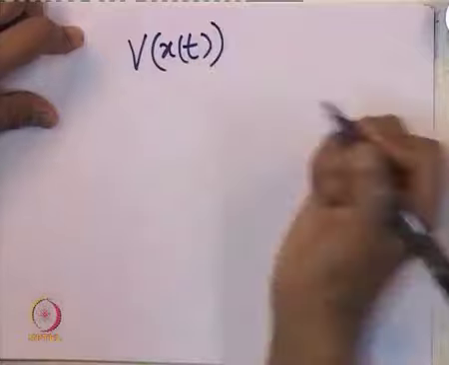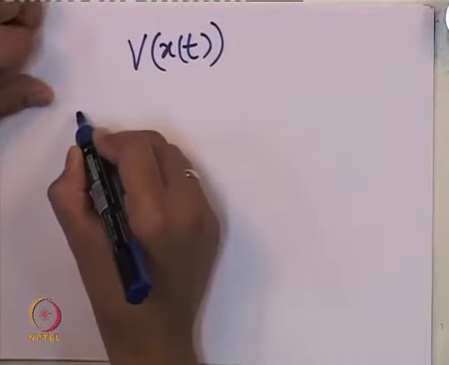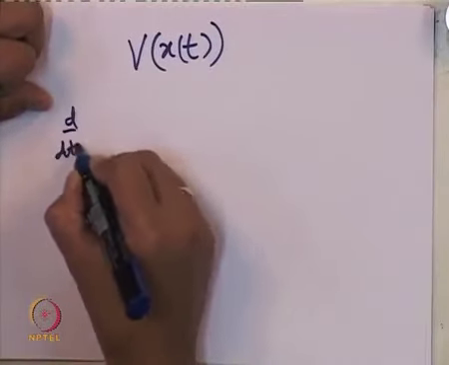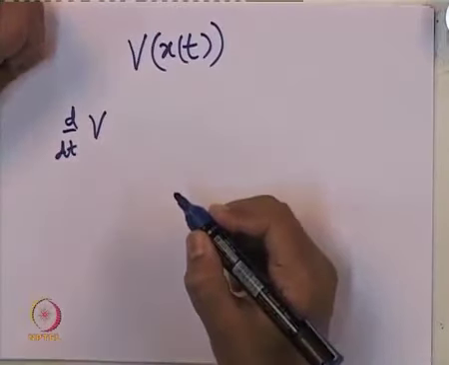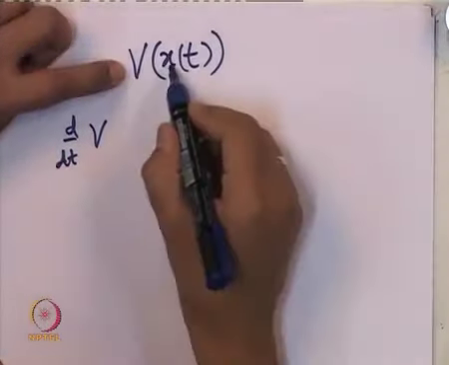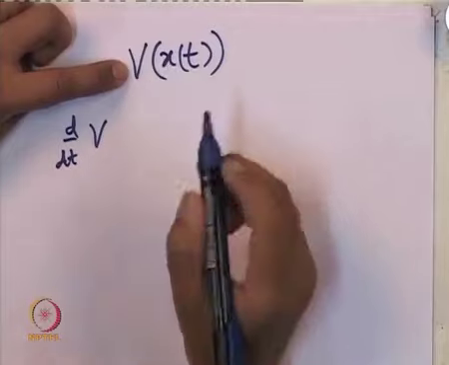So, we will see what it means to differentiate v with respect to time now. v of x, and x itself depends on time t. So, d by dt, this is what we call a composite function. v depends on x, while x itself is a function of time.